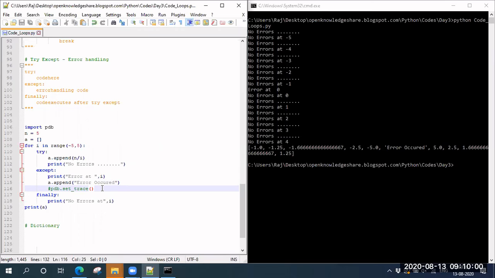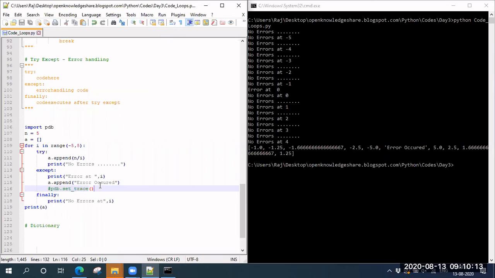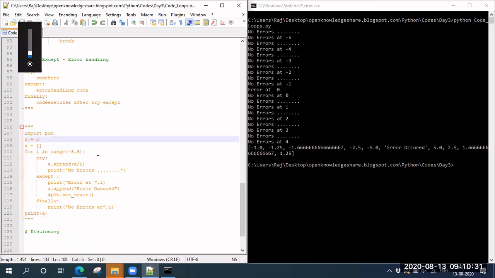There is one more thing similar to this. Instead of it being a 0 in this, what is that? The zero division error. If you remember, what we got here is zero division error. So let's also put it that way. Let me comment this out just to get that error name and nothing else.